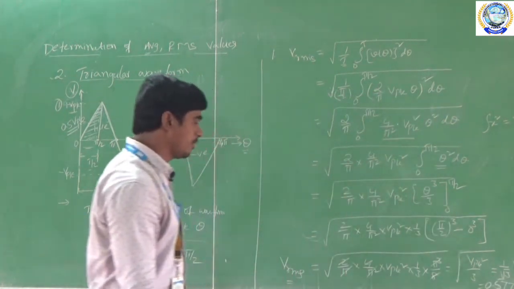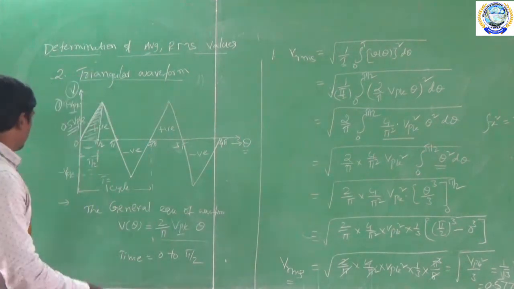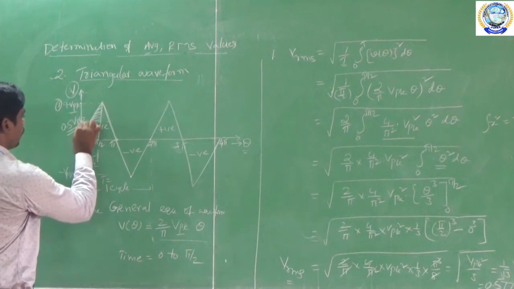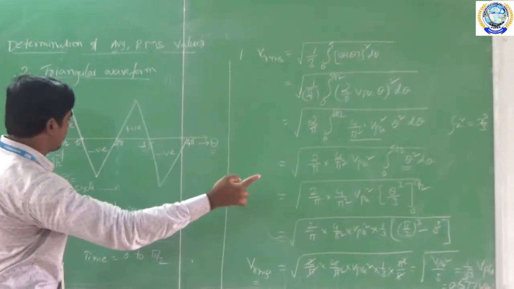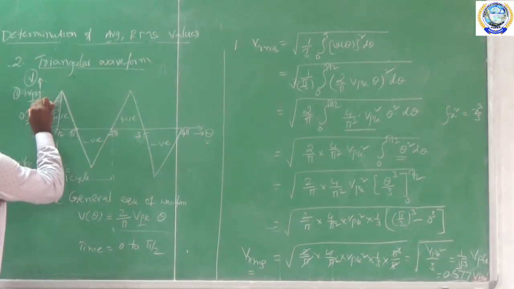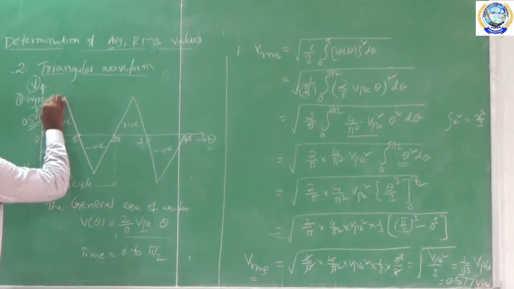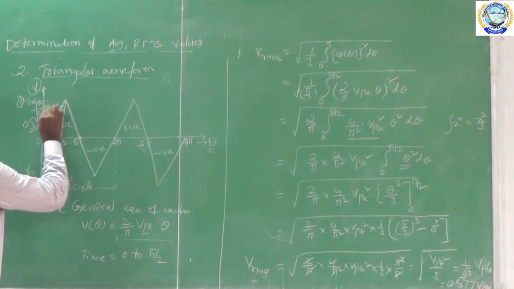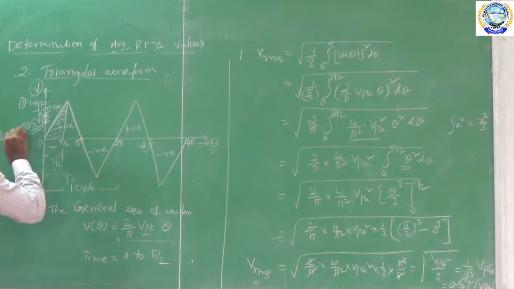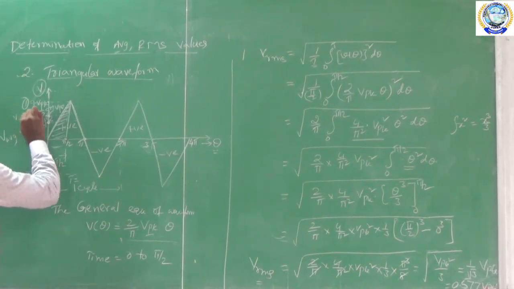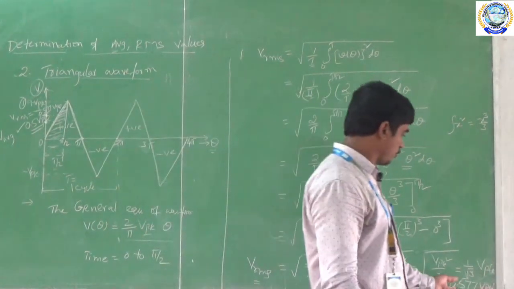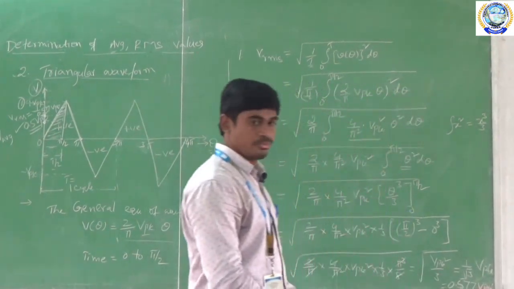See here in this waveform. Before, we derived the average value. Now here the RMS value is 0.577 times Vpk, which maybe lies here. So this is the V average, and this is the VRMS. So the VRMS value for the triangular waveform is 0.577 into Vpk.